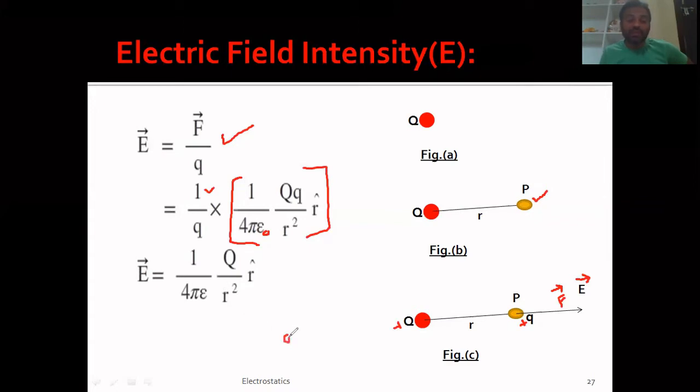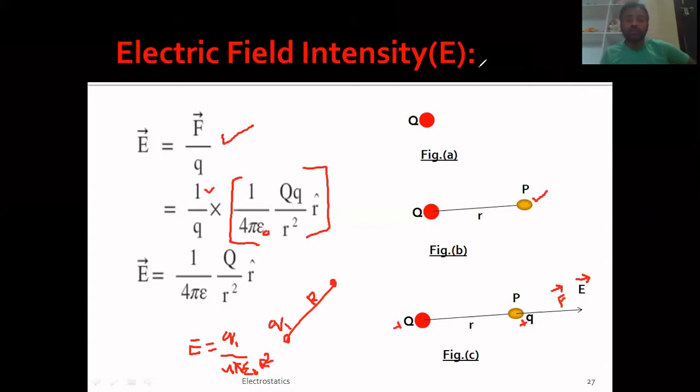For example, let us take some other charge Q1. If I want to find the electric field intensity of this Q1 at a distance of capital R, the formula becomes Q1 by 4 pi epsilon 0 r square. So this becomes the formula of electric field intensity. I hope it is clear to you.